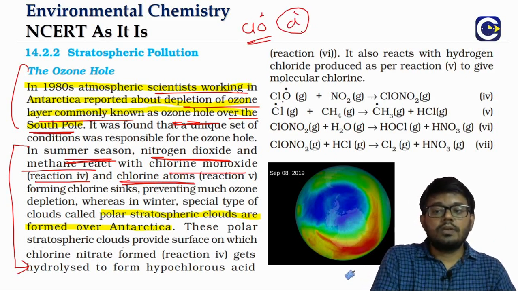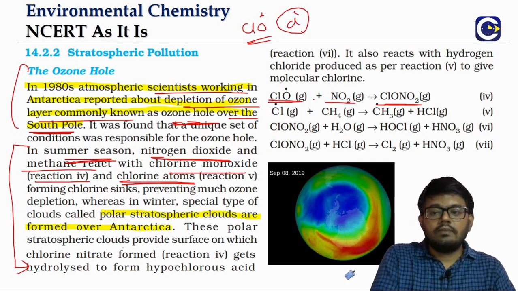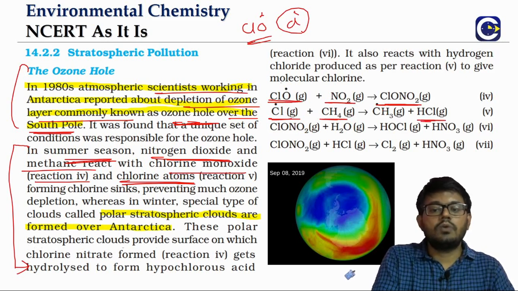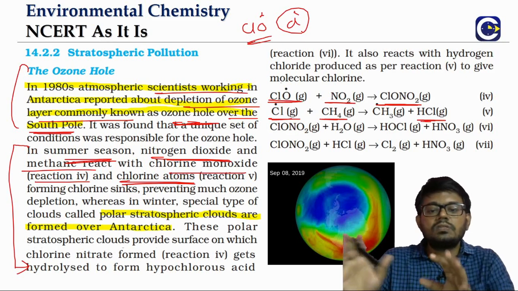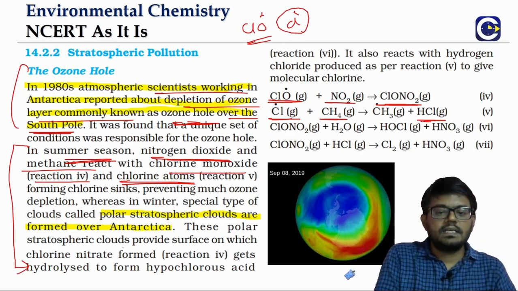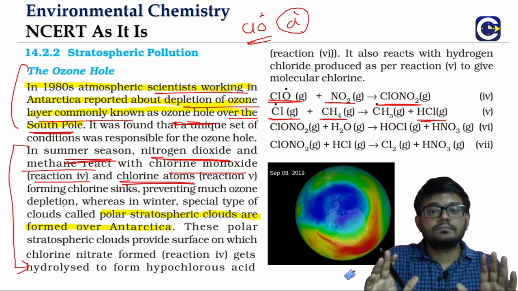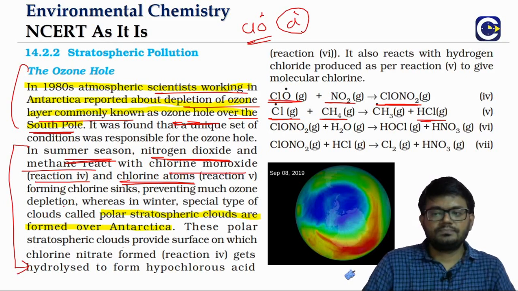You can see here, chlorine monoxide, when it is reacting with NO2, is forming what? ClONO2. And when the chlorine radical is reacting with methane, it is forming what? HCl. These compounds we call chlorine sinks because they are not that reactive.